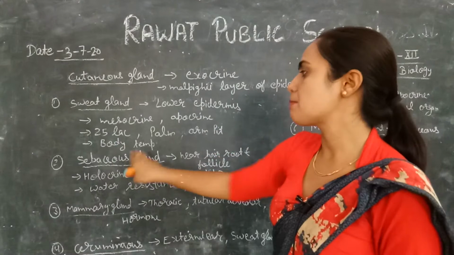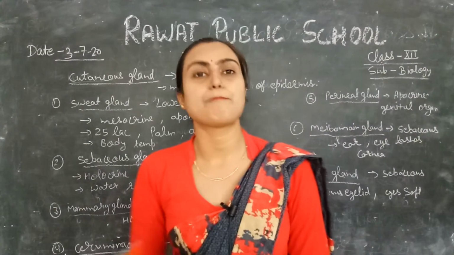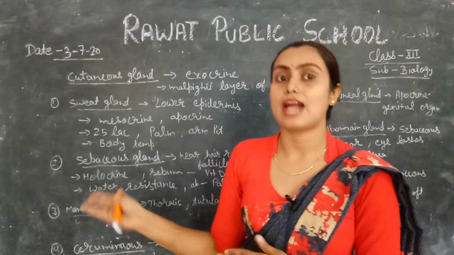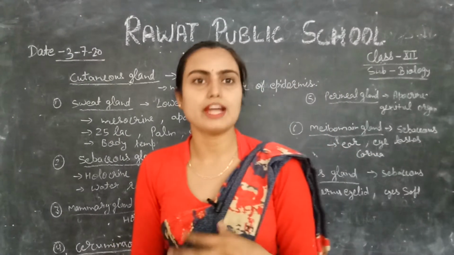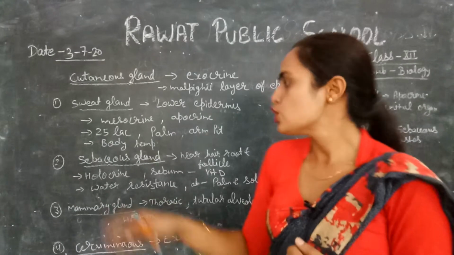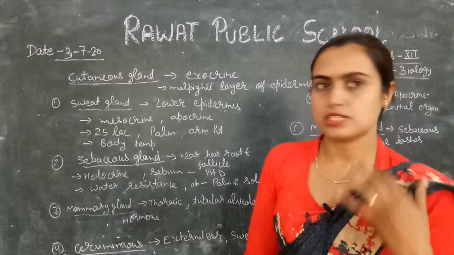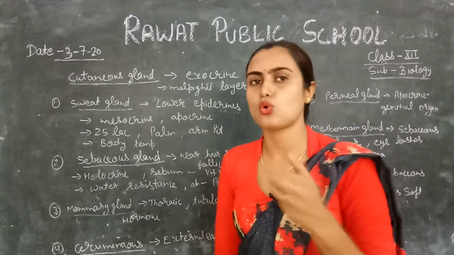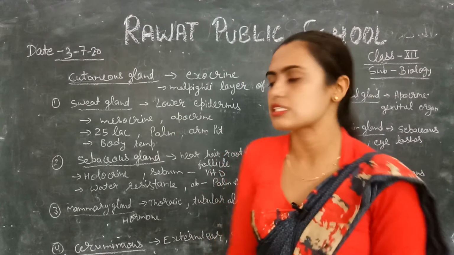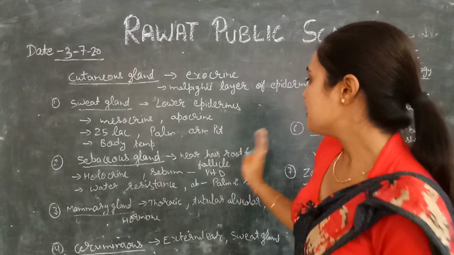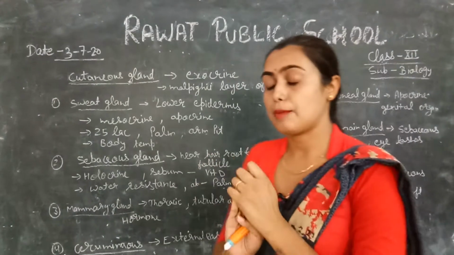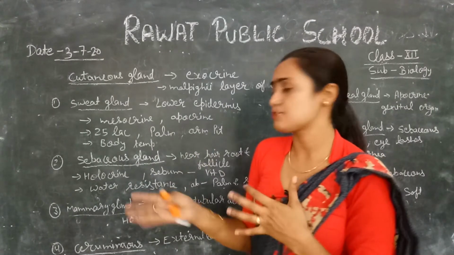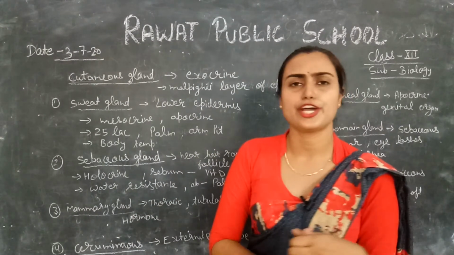Okay, next is the sebaceous gland. Sebaceous means simply wax. It means this is the gland which releases wax, and you know very well where wax is present in our body. So this gland is generally present in the external ear, because the ear is protected by the wax. It is also present near the hair follicle and hair root. What is the function of its presence near the hair follicle and hair root?